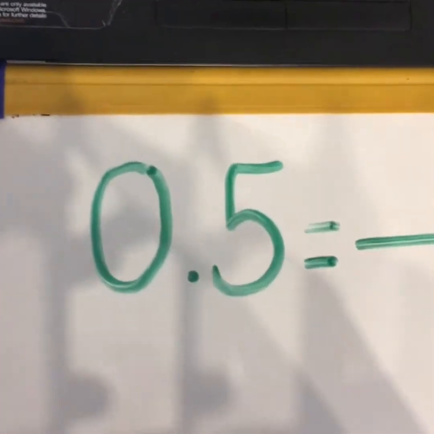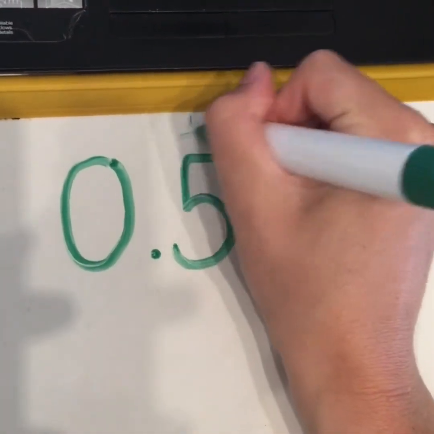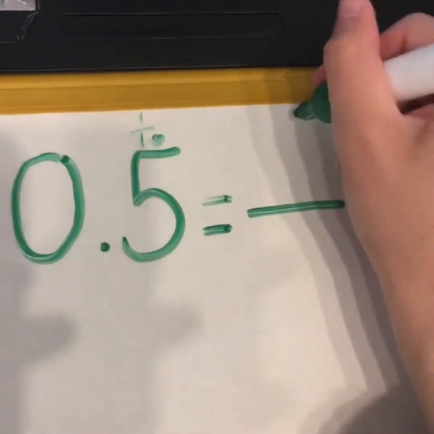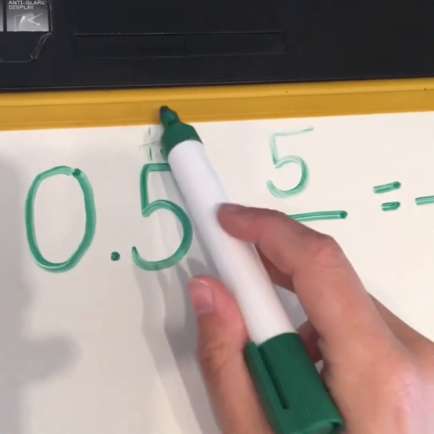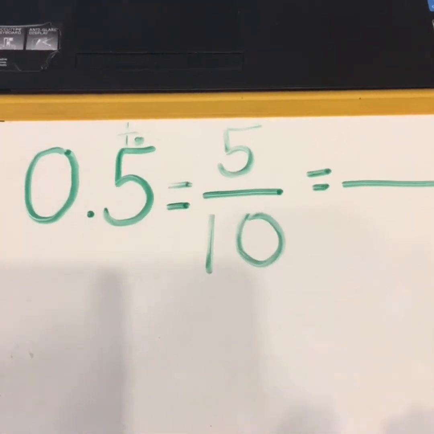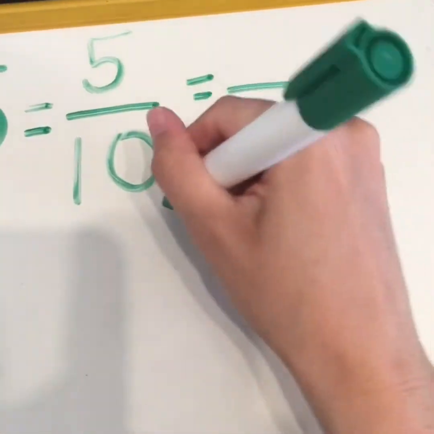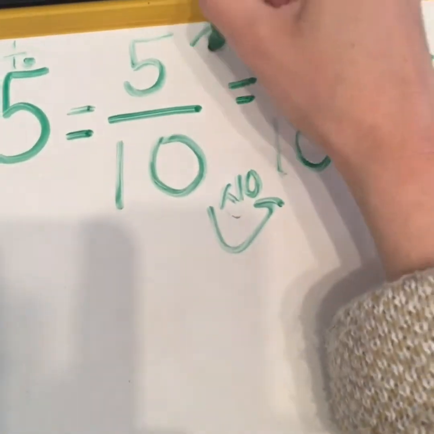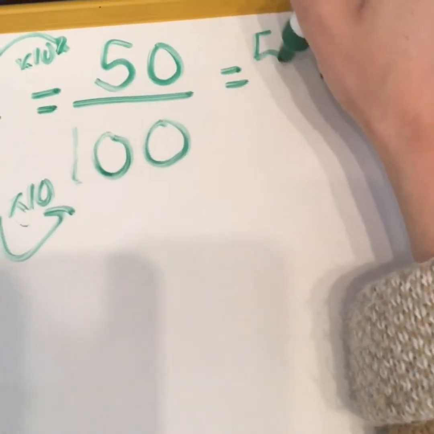So if you look at 0.5, what column is this? This is the tenths column. So there are 5 tenths. So I can write this as a fraction as 5 over 10. There are 5 tenths. Right, if I then want to turn this into a percentage, how do I turn 5 tenths into a percentage? Well, I need to make it out of 100. So I need to times this, not divide, times this by 10, which means times this by 10, which is then 50 over 100, which is what as a percentage?